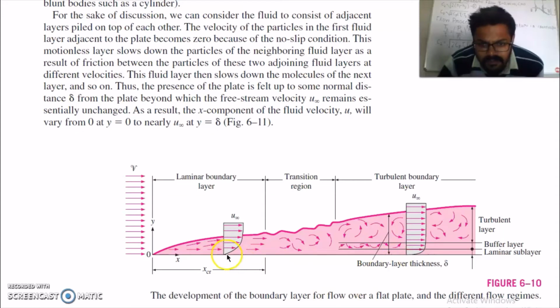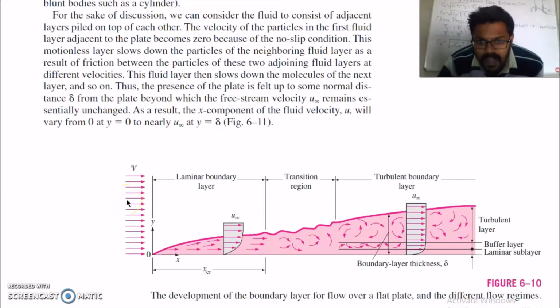So here you can see velocity 0. The velocity of this layer is less because of friction between this layer and this layer. Thus the presence of the plate is felt up to some normal distance, say delta. So this is the delta distance from the plate, beyond which the free stream velocity u infinity remains unchanged. So above this distance, the velocity is the same as the free stream velocity.